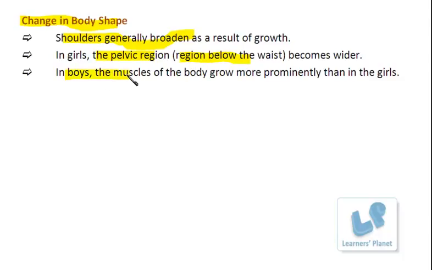In the case of boys, the muscles of the body grow more prominently than in the girls. There is breast development which is more prominent in the girls or in the females. And these breasts are associated with the mammary glands also. So this breast development is the muscular part, but inside that there is the development of the mammary glands also, which, post pregnancy, secrete the milk. So that serves as nutrition for the infants or the newborn babies.